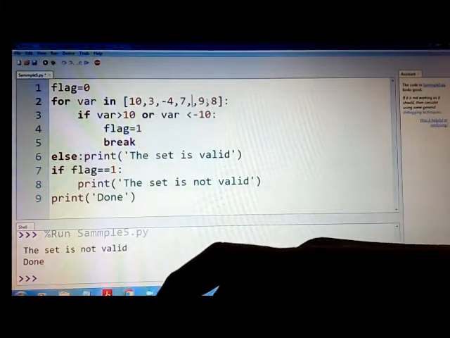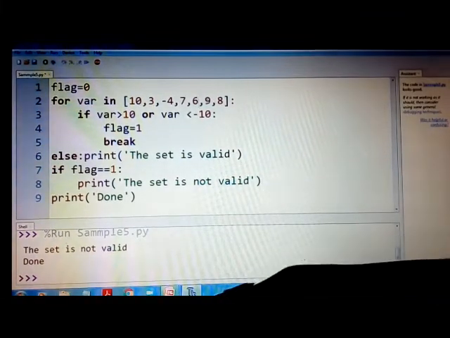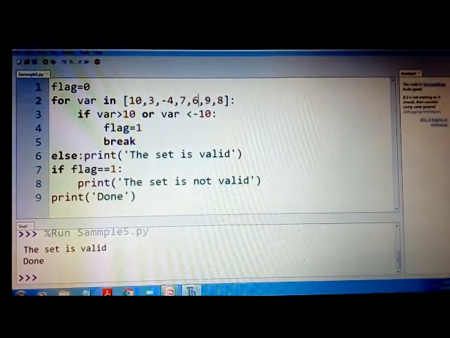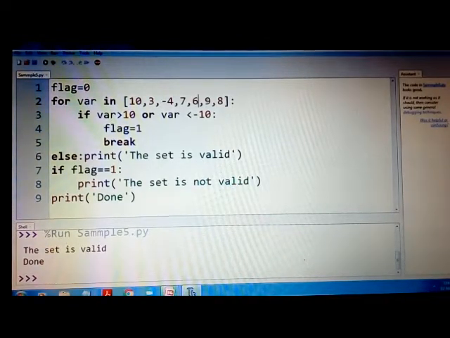Let us call this value as 6. Now you know that 6 is less than 10. Now if I run this, the set is valid and done. Now the else part is printed successfully. So you know that the set could be browsed completely. The sequence was empty after the for loop. So this is how you can make use of for else.